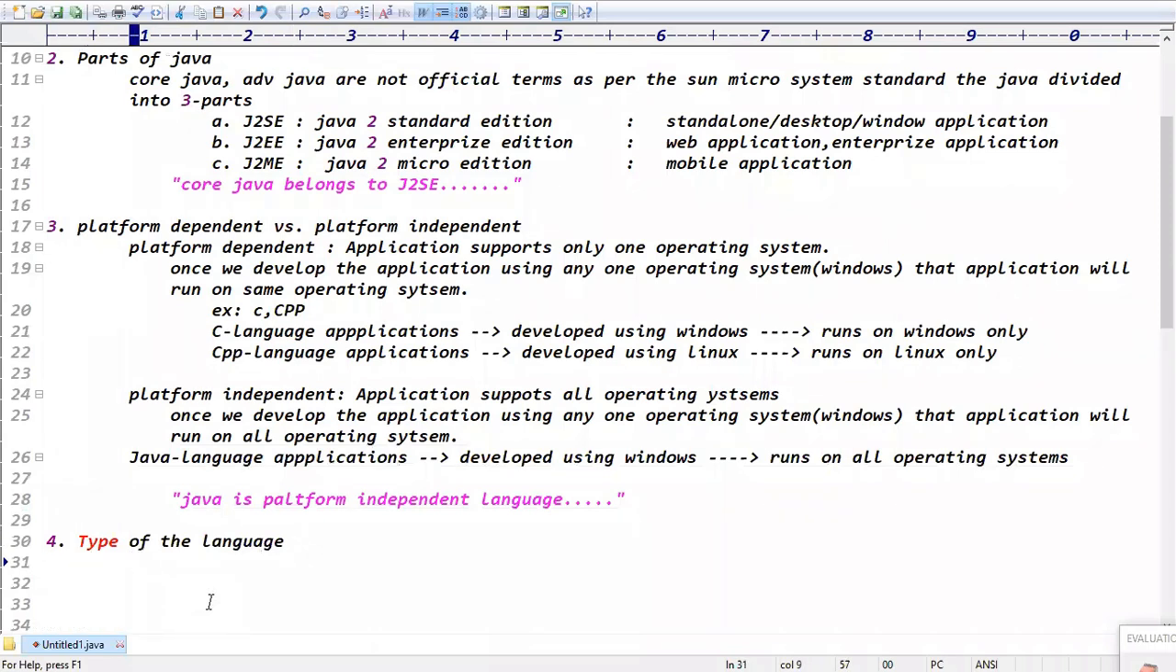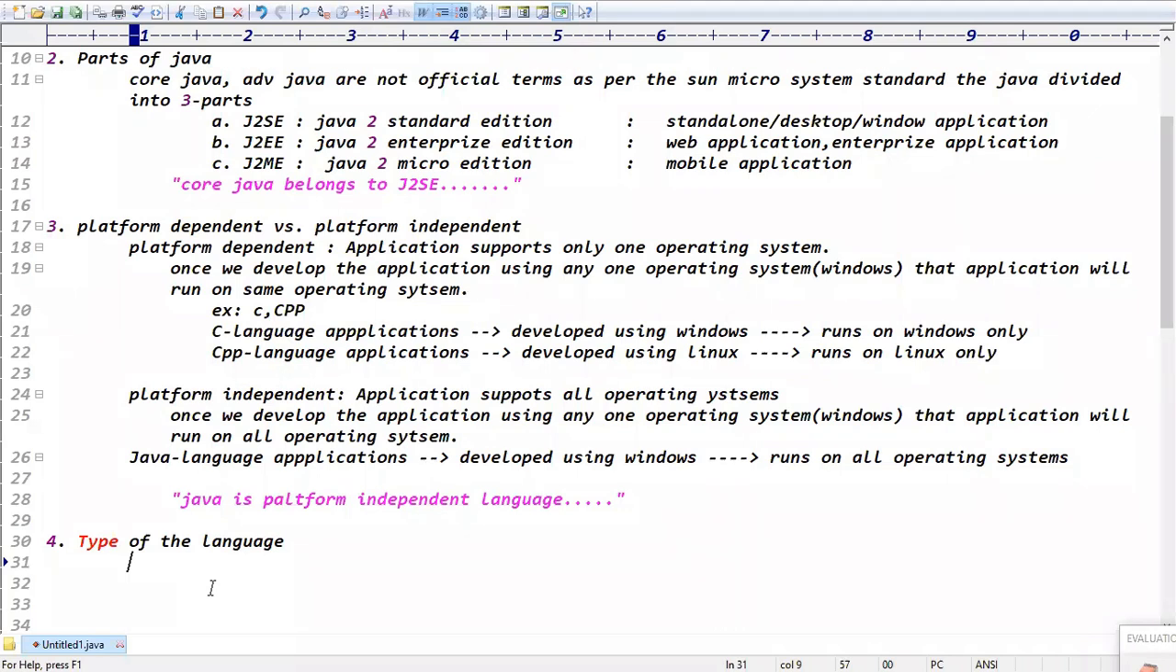Like procedure oriented, right? Object-oriented programming language. Object oriented, right? Is it only object oriented?